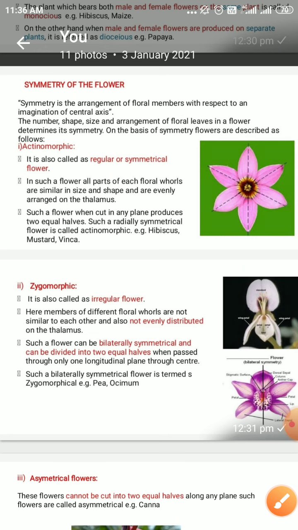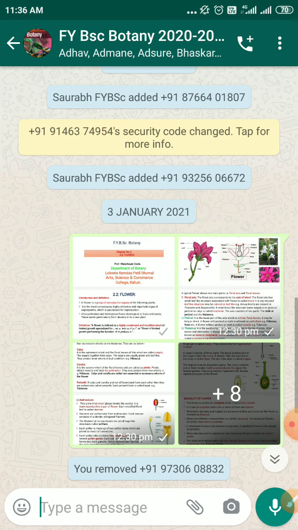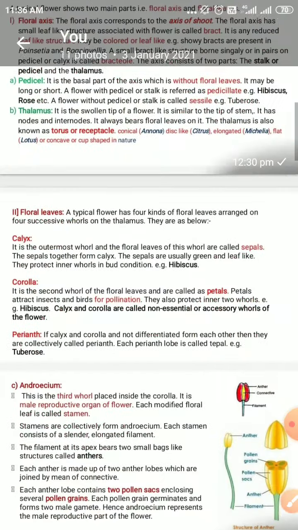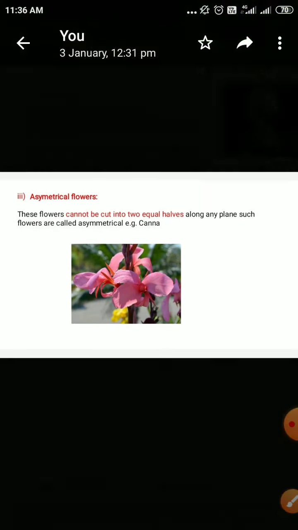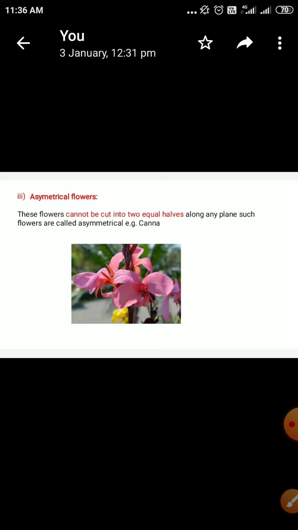Now, in addition to the actinomorphic and zygomorphic flowers, there are certain plants where asymmetrical flowers are found. For example, in Canna, the flowers cannot be cut into two equal parts along any plane. Such flowers are called asymmetrical flowers. A means absent.